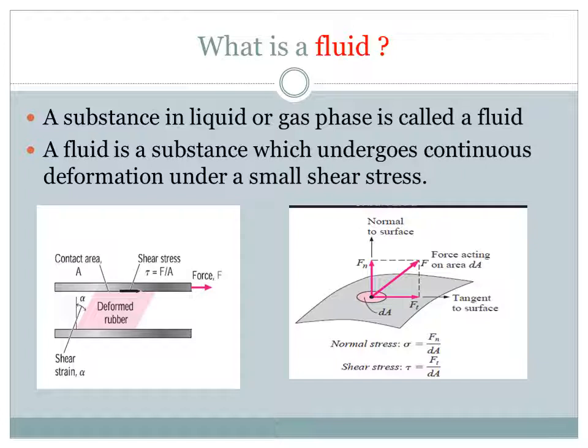If the same situation is applied to a fluid, if I am applying a shear force on the top layer of the fluid, then the fluid will continuously go on deforming. That's the property of a fluid. Even a small shear force applied on the top layer of the fluid will cause continuous deformation. So we can define fluid in that way also: a fluid is a substance which undergoes continuous deformation under a small shear stress. This is another way of describing fluid.